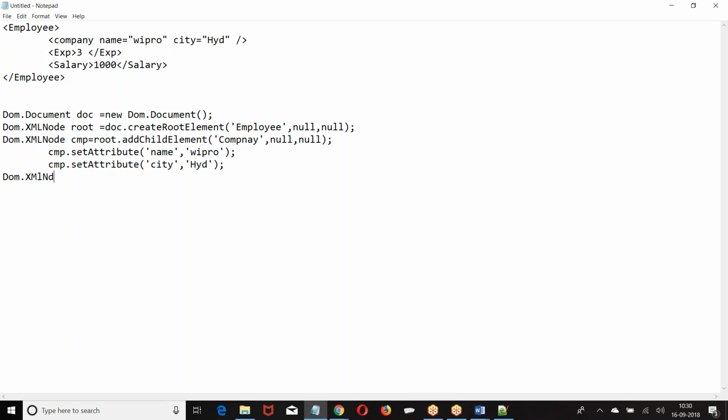DOM dot XML node exp equal to root dot, for the root only we are adding. Then exp dot. Anything plus string will become string. So that has become a string value.